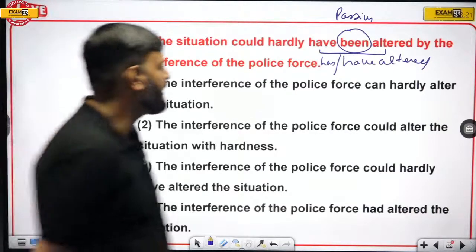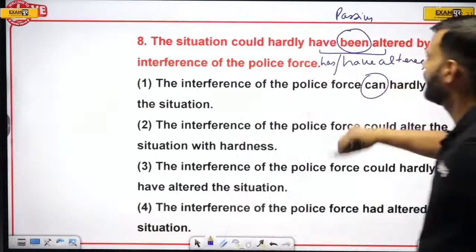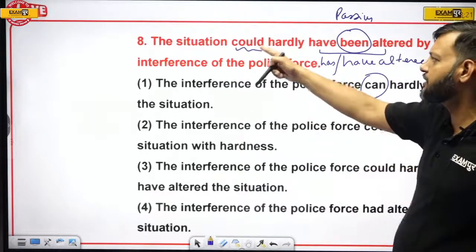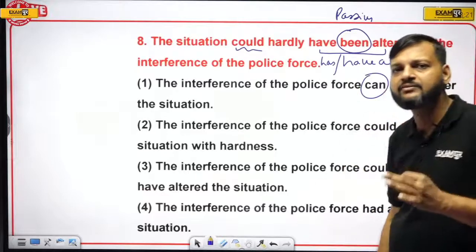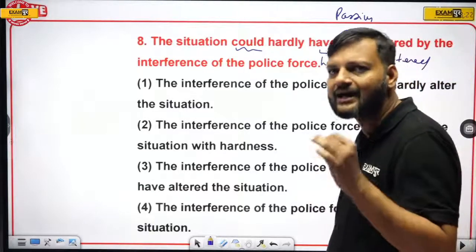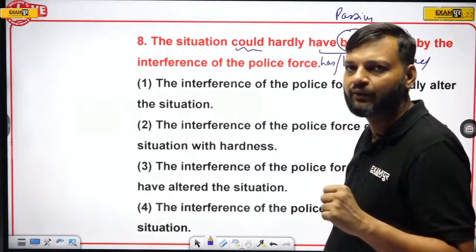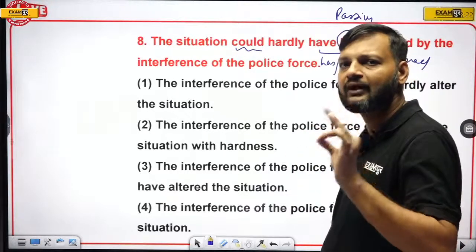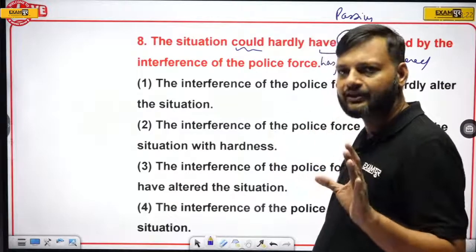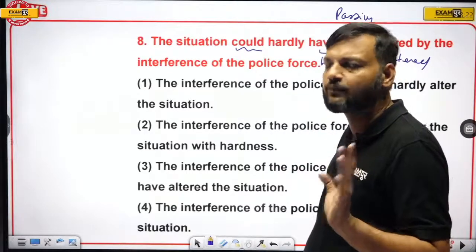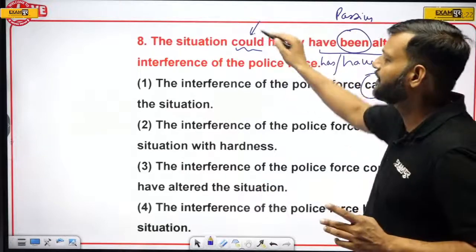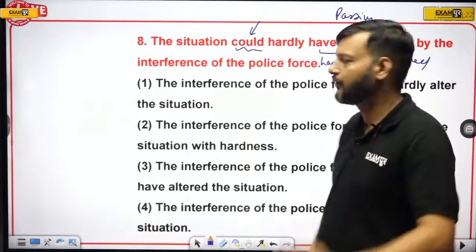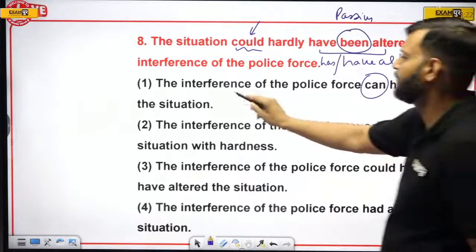Right. So here we have can. Now, as I told you, tense does not change. So you cannot change could into can. It happens only in direct and indirect narration. Can becomes could and could becomes can. This happens only in direct and indirect narration. In active passive, this is not possible. So if the passive sentence has could, its active should also have could. So due to could, eliminate this sentence.